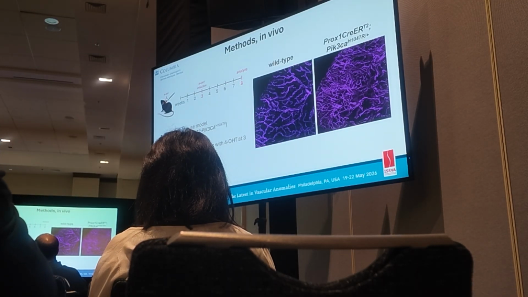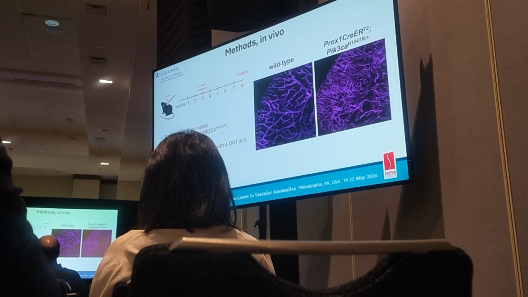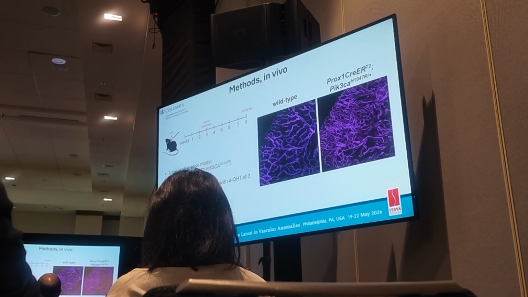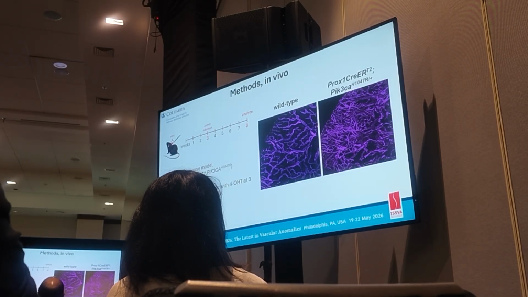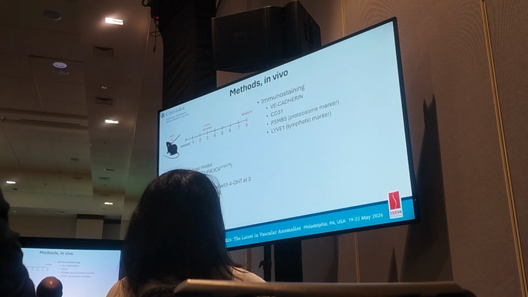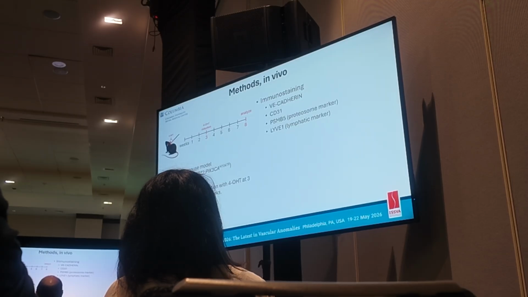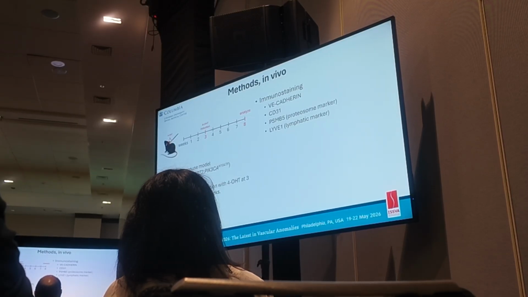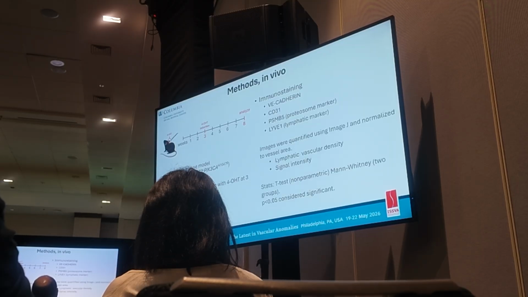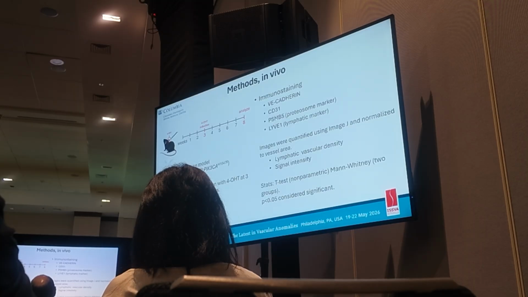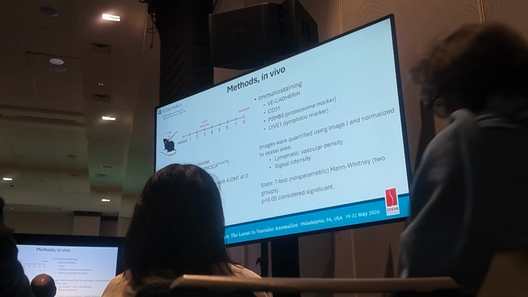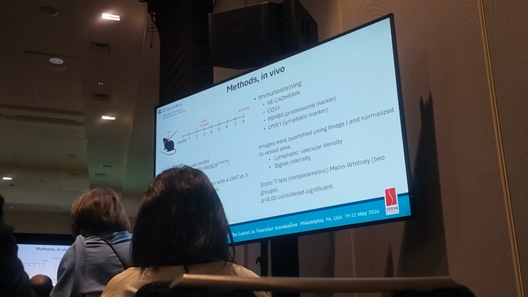Next, we used the transgenic LM mouse model, where PIK3CA with H1047R variant is specifically induced in the lymphatic endothelium by topical ear application of 4-hydroxytamoxifen. The LM was allowed to develop for 4 to 5 weeks, then ears were harvested, and whole mount or transverse sections of the ears were stained for VE-cadherin, CD31 or PSMB5 and the lymphatic marker LYVE1. Images were quantified for lymphatic vascular density or signal intensity, and results normalized to vessel area. Statistical analysis was done with a Mann-Whitney test.